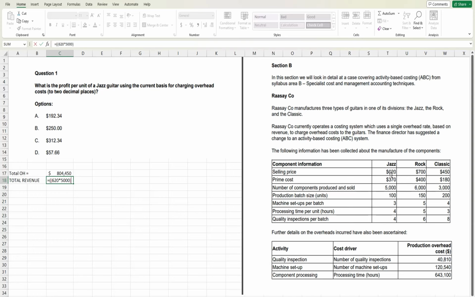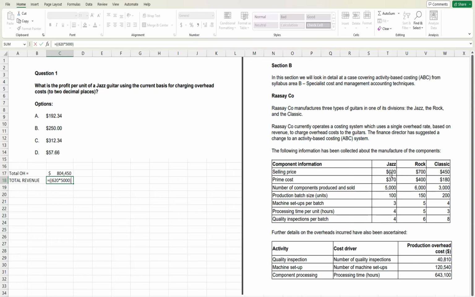The question asks us to calculate the profit for the jazz. For the jazz, the selling price is 620, and the prime cost, meaning variable cost, is 370. We will deduct this, and then we will deduct the overhead.